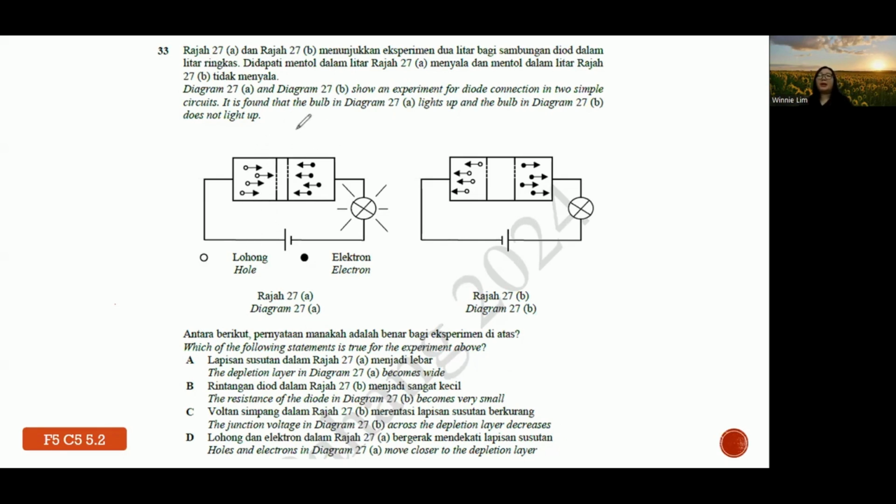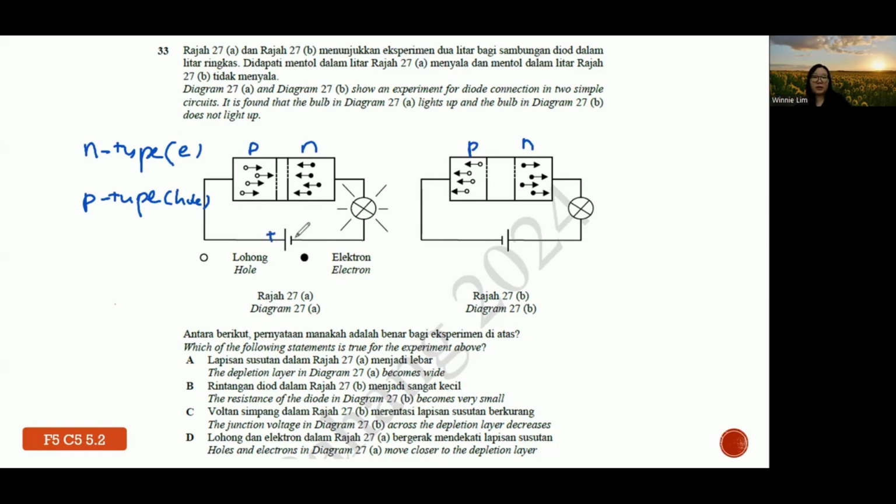So generally, how we form a diode, we need to have a semiconductor. We have two types of semiconductor, N-type and P-type. N-type will have excess of electrons. P-type has excess of holes, okay? So generally, on the left side, this one is N, this is a hole. Also, this is P-type, this is N-type. This one also P-type, N-type. But the idea behind, you see the battery is in a